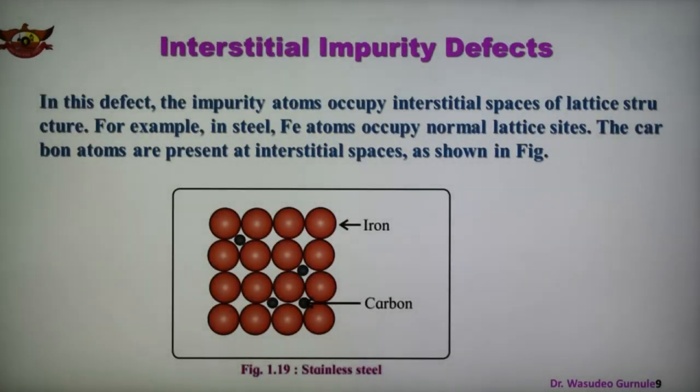The second is the interstitial impurity defect. Impurity defects are of two types, substitutional and interstitial. So this is the second, the interstitial impurity defect. In this defect, impurity atoms occupy interstitial spaces. So what is the name given, interstitial? What does it mean? Impurity means another substance, foreign atoms, occupying the lattice.